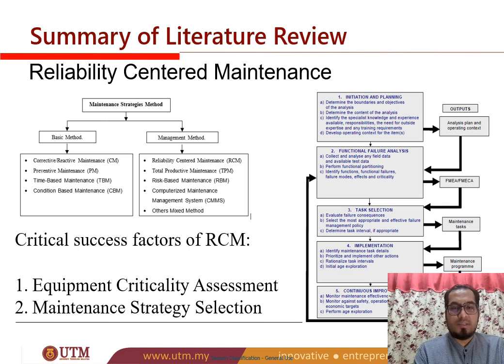Aviation has its own RCM guideline. Nuclear plants have their own RCM guideline. So all the guidelines mostly cover how we are going to perform the RCM process. Most of them have these two critical success factors, which are the criticality assessment and maintenance strategy selection.